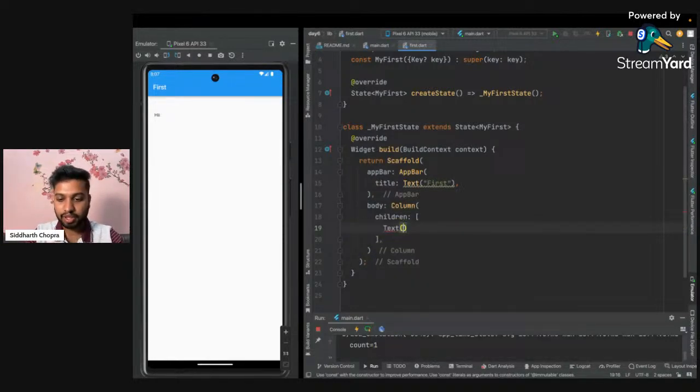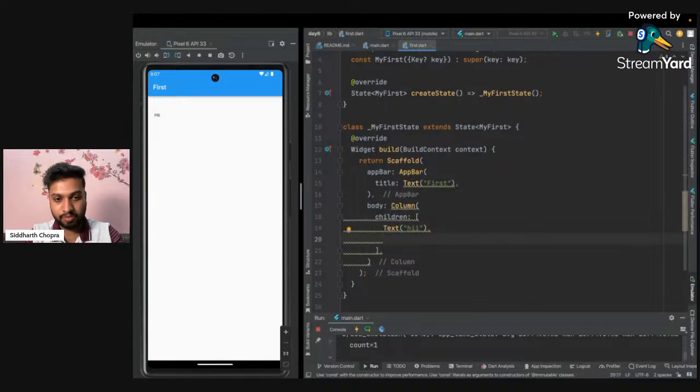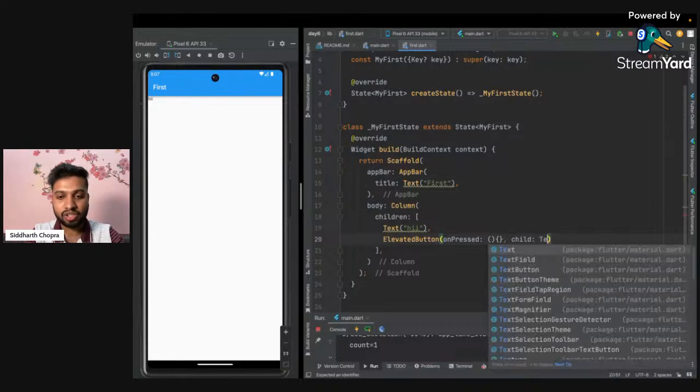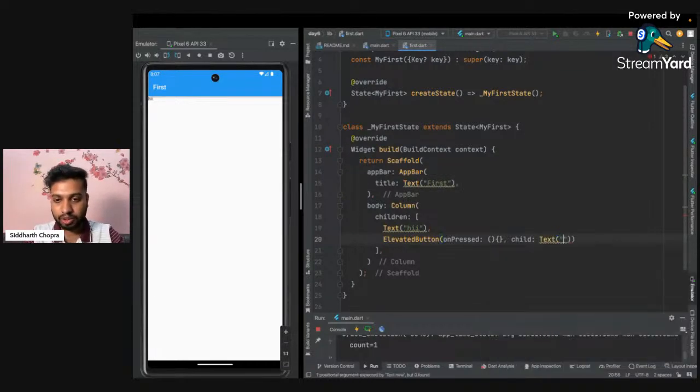Like the first one can be the text. I can add hi over here. Below that, I'm just pressing Control S, so we have a hi. And if I want to add a button, I can add an ElevatedButton. And this is a function, onPressed function, whatever I want to put, I can write inside it. And ElevatedButton has two required properties. First one is the onPressed function, and another is the child. The text of this can be Click me. Okay. So as soon as I press Control S, I can see the button here. So that is all about this thing.